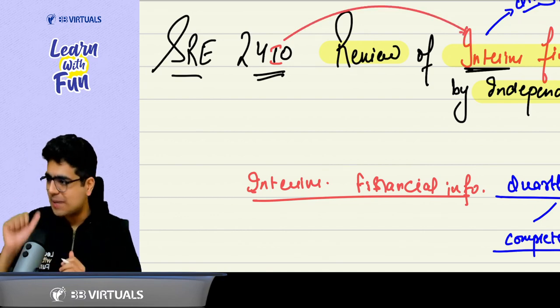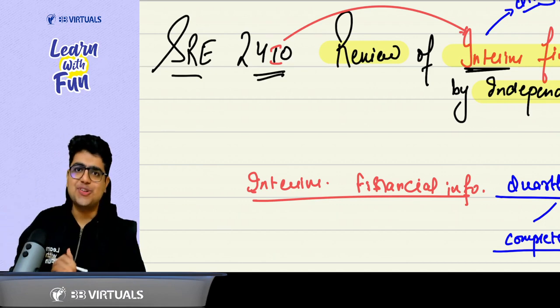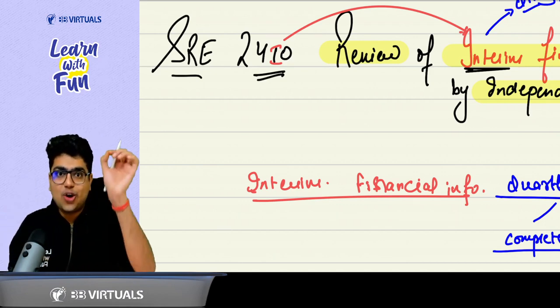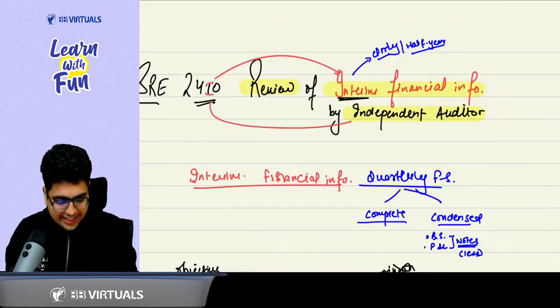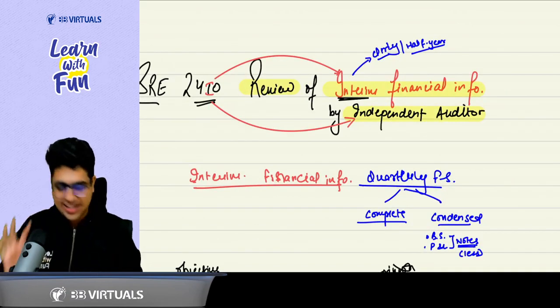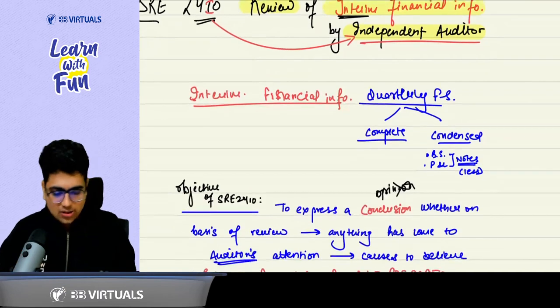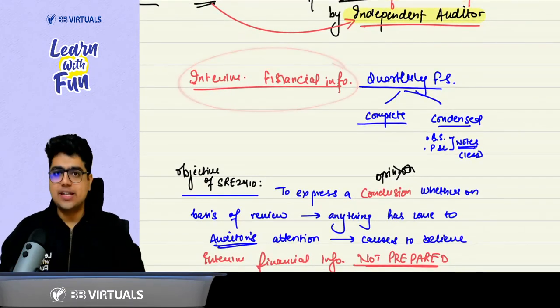Sir, 24. So remember this: 24I0. 2410 talks about review of interim financial information by the I for independent auditor. Now the question for all of you, sir: what is interim financial information?